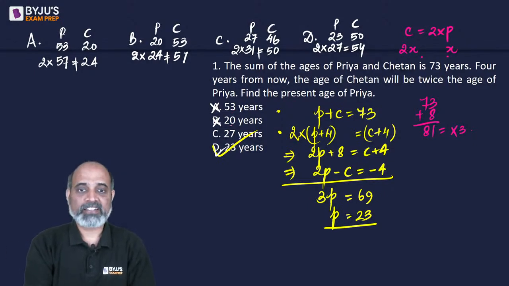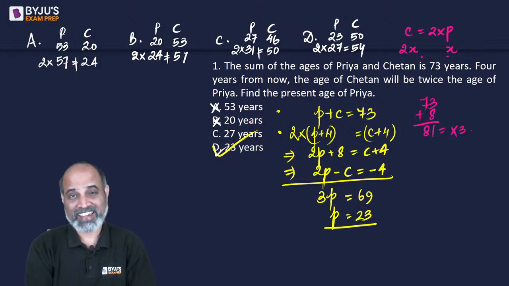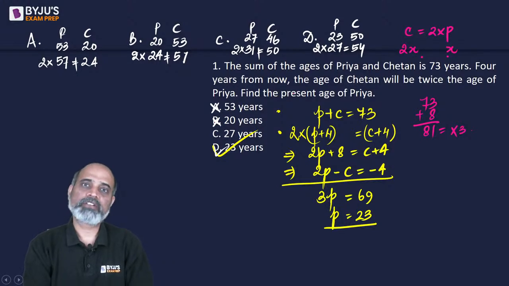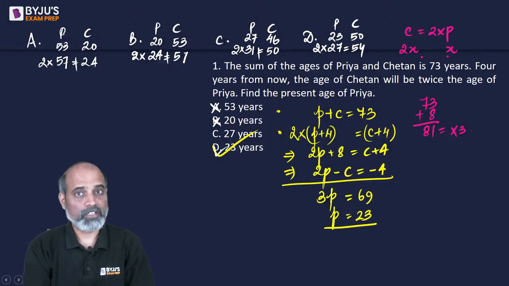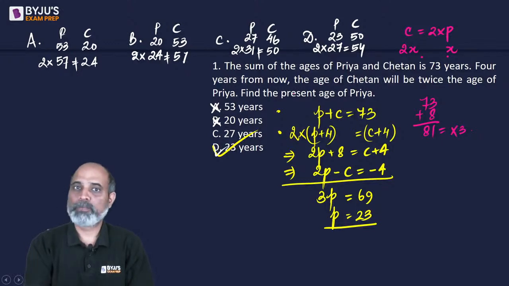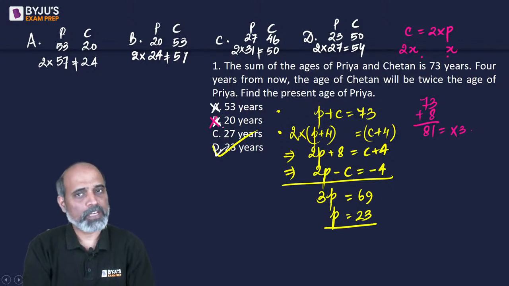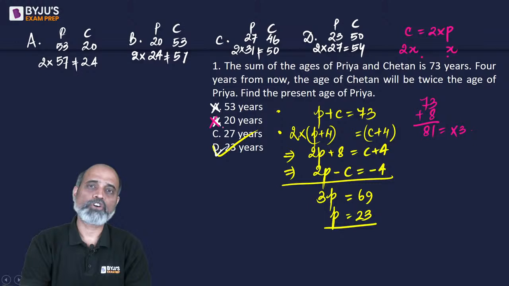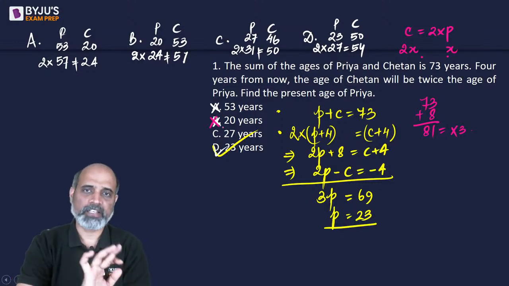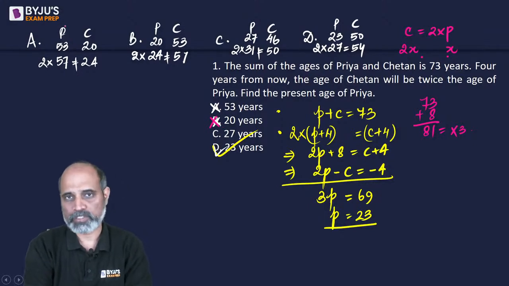So if I take option B, if the age of Priya is 20, then Chetan's age would be odd. And if Chetan's age is odd, 4 years later it will still be odd. And an odd number cannot be twice some other number. It has to be even. So using that logic, we can eliminate option B and we'll be left with 3 options. So using common sense, we can solve it to a certain extent. After that, we can obviously use options and get the answer.